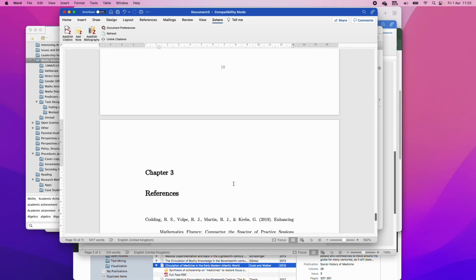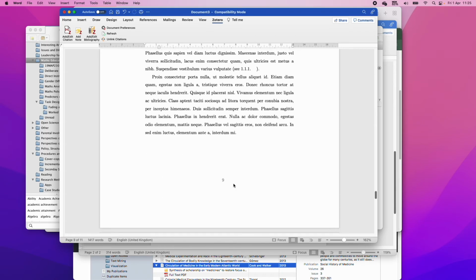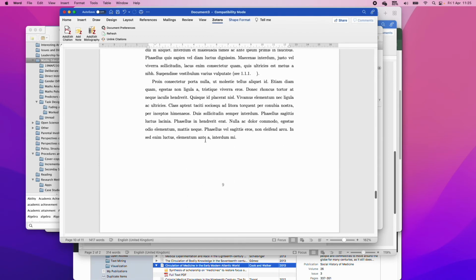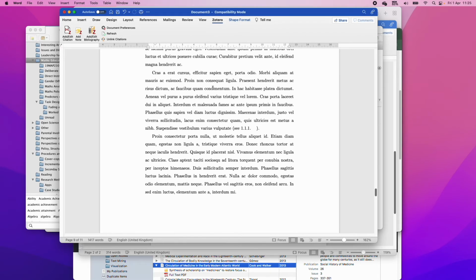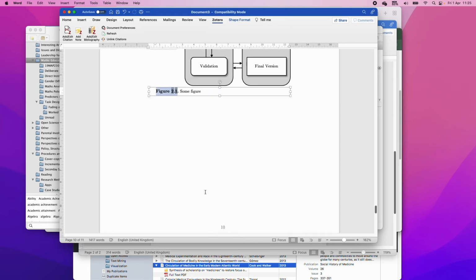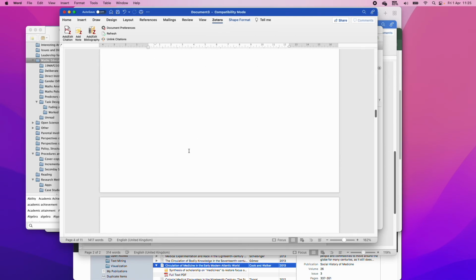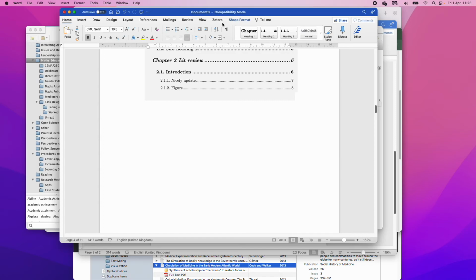Okay, so we've got the references sorted. We've covered how to create figures, right, using the grouping, and we've got cross-referencing, where we can click on different parts in the text. We've got our table of contents, and our really nicely formatted styling pane.